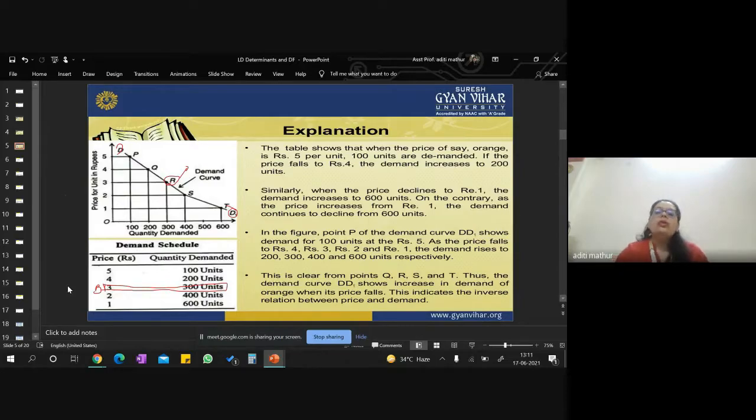Right? You need to always have a base. You can have a base anytime, anywhere. If you take a base of 500, this 100 units at the rate of 5, then you can see that when the rates are reducing, your quantity demanded is increasing. If you take this as your base, that 1 is to 600, then when the rates are increasing, your quantity demanded is decreasing. Anything can be a base, but I took 3 because it is easier for you to see on the graphs also.